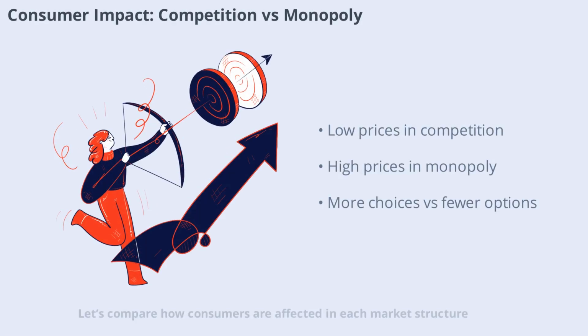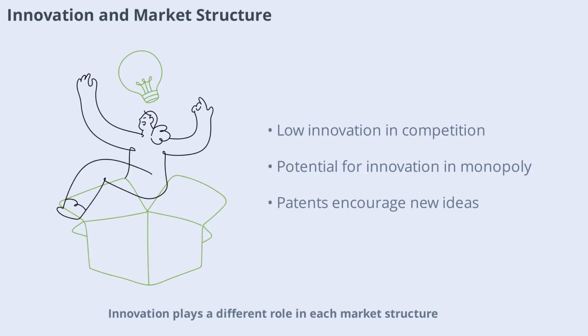Let's compare how consumers are affected in each market structure. In perfect competition, consumers benefit from low prices and a wide choice of suppliers. In a monopoly, consumers often face higher prices and fewer options. The lack of competition means the monopolist can prioritize profits over consumer interests, which can lead to dissatisfaction and calls for regulation.